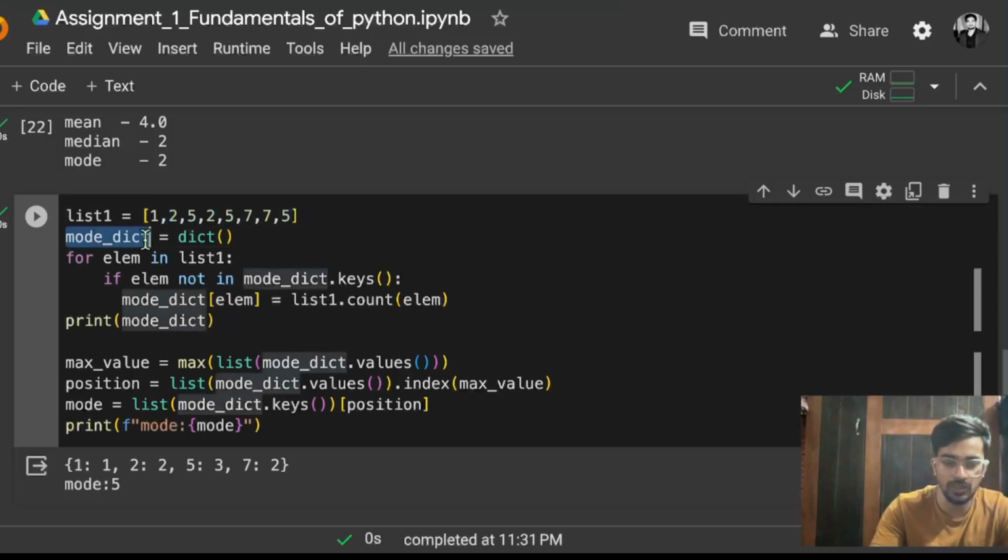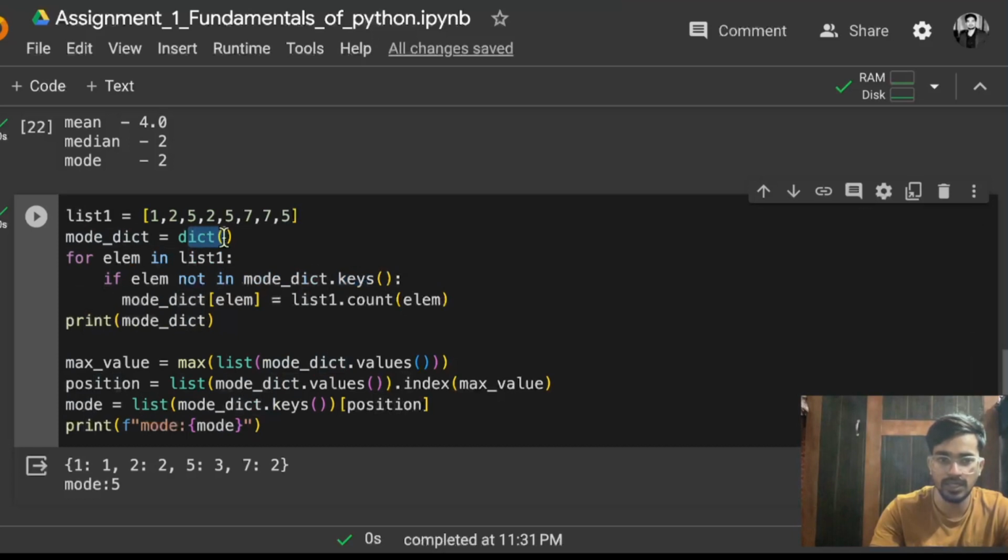So mode dict is equal to dict. This is simply an empty dictionary that I have defined. And for element in list one, whatever list one you provide, I applied a for loop, that means for each element I am iterating. And what am I doing? For element not in mode dict dot keys. Mode dict is the empty dictionary. Then mode dict dot keys will return the keys of each of these key value pairs.